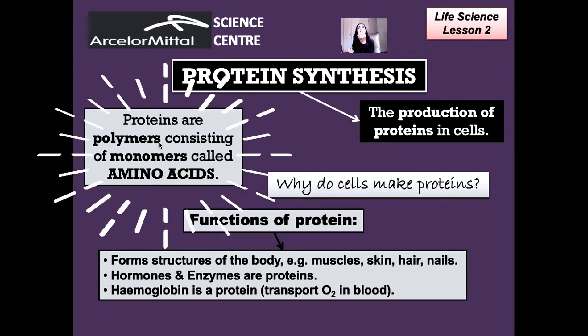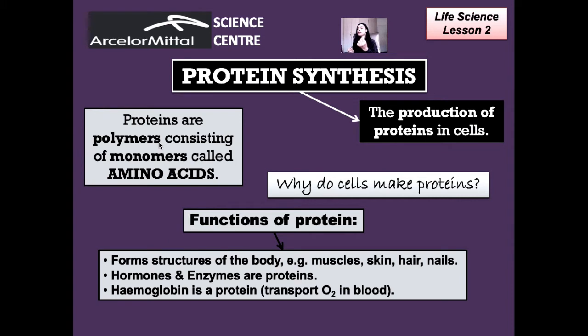So the smallest block that a protein can be broken down into will be an amino acid. If I take a lot of amino acids and put them together, I form a protein. If I take a protein and break it down into its simplest form, into its building block, I would get an amino acid. So what are proteins? Proteins are polymers, which are large molecules consisting of monomers, which are building blocks called amino acids.